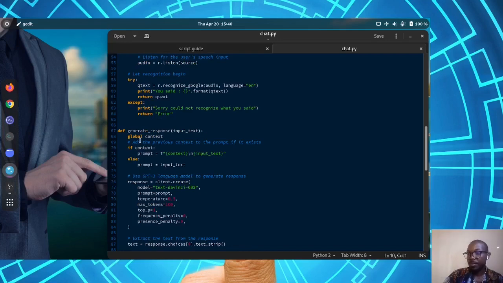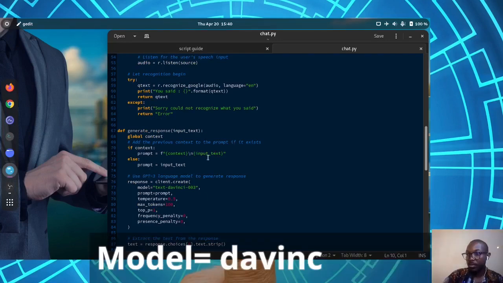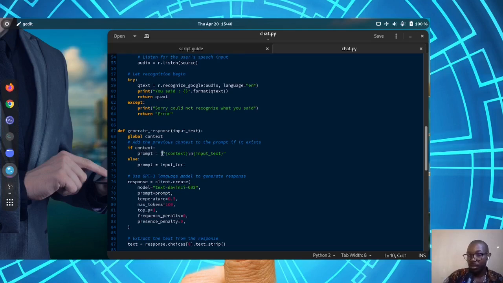Then for the part of querying ChatGPT to get a response, we've introduced a global variable for context. The one I've declared above is for context. So it checks first if there's a previous conversation, in this case, which is the context. So if there's context, it combines the context with the query you just input, and that becomes the prompt for the next query.